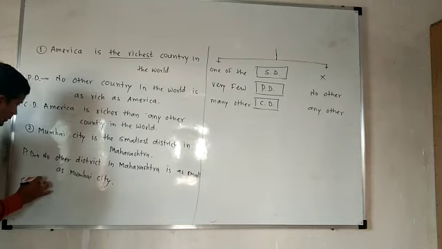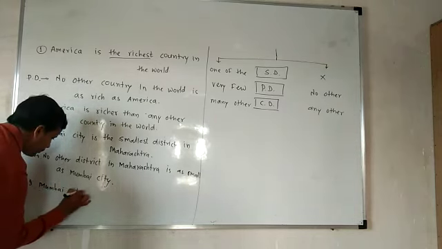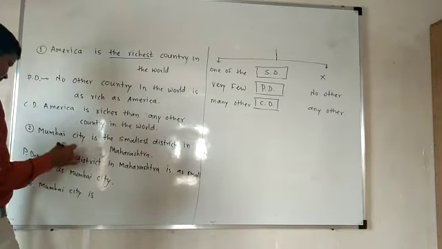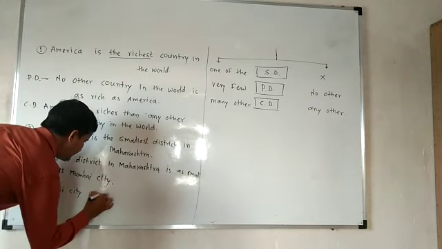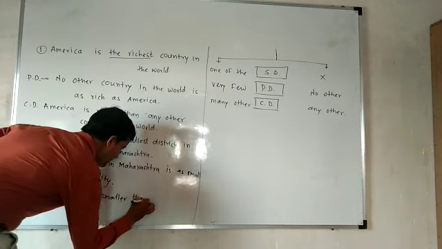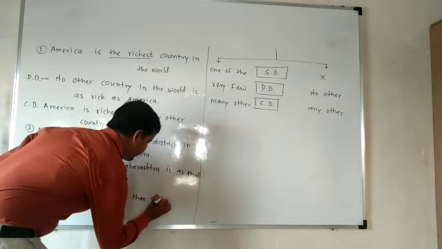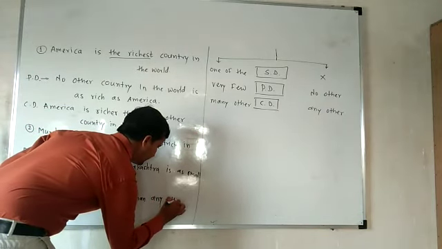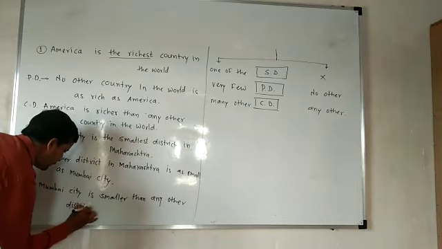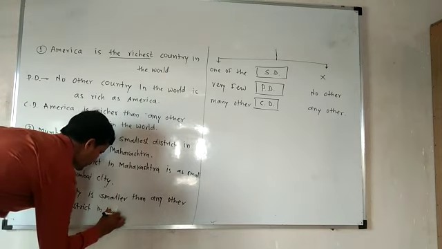See, Mumbai city is smaller than any other district in Maharashtra.